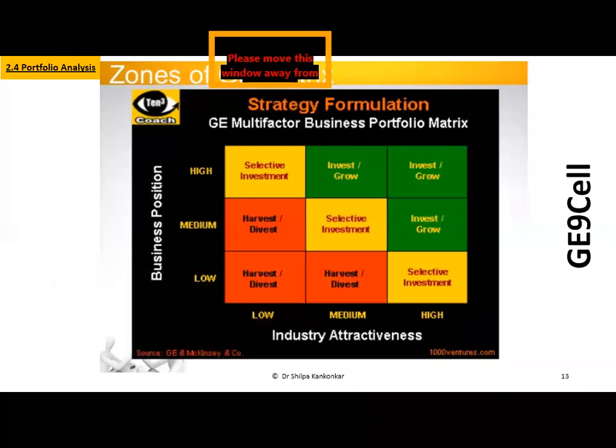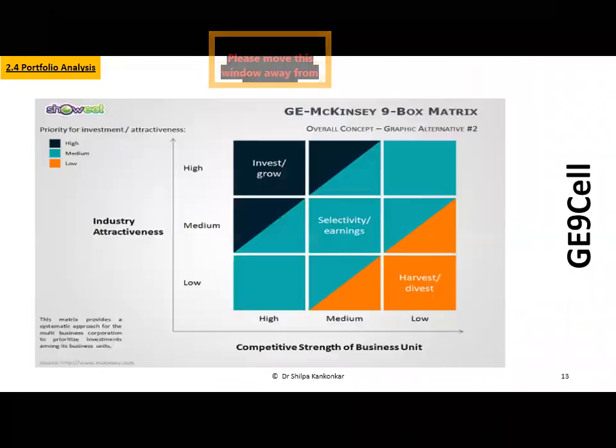So this is the tool, and we close on this class today on a quick summary that you see on the slide. So your strategy formulation would be on the basis of your industry attractiveness and your business strength, and this formulation will help you understand your strategy, will help you understand graphically what you need to do. So this systematic approach of prioritizing your investments amongst your business units is nothing but the GE McKinsey 9-box framework. So this is the 9-box framework from my side.